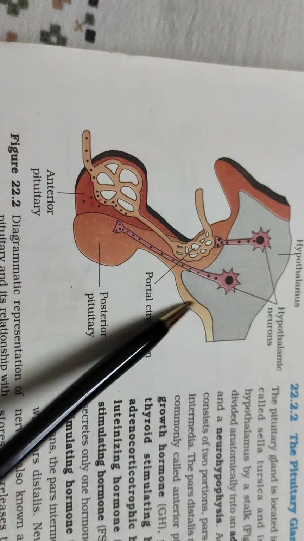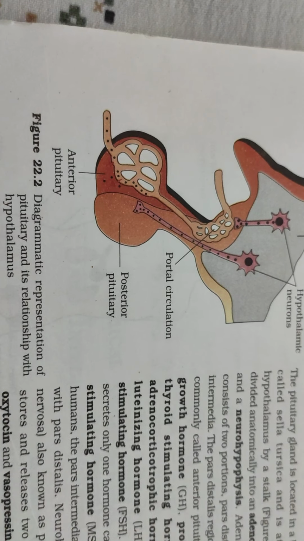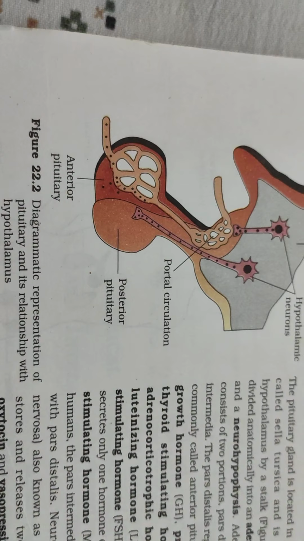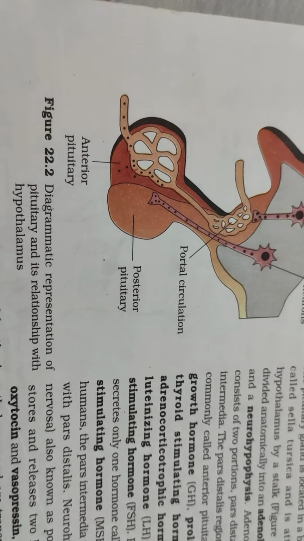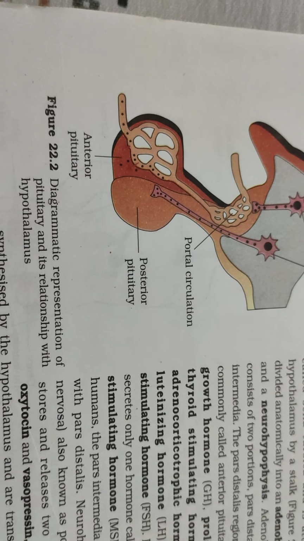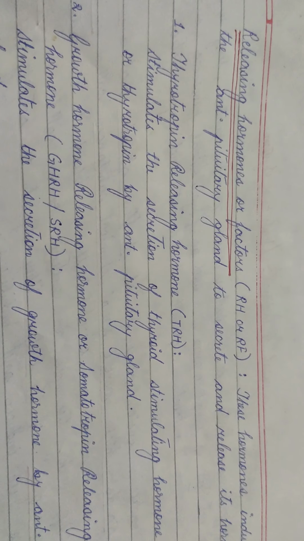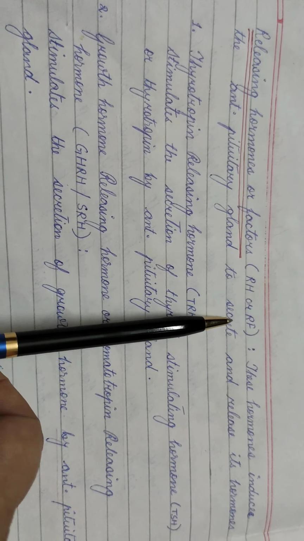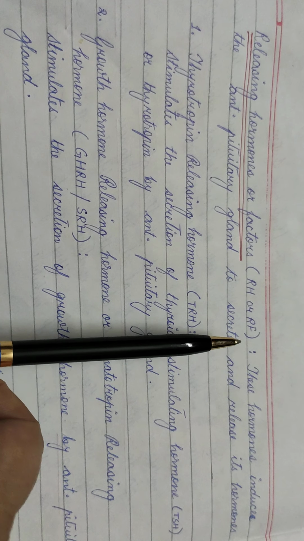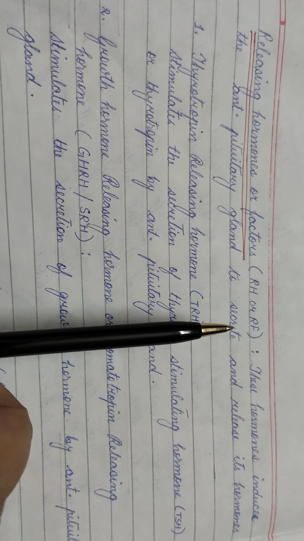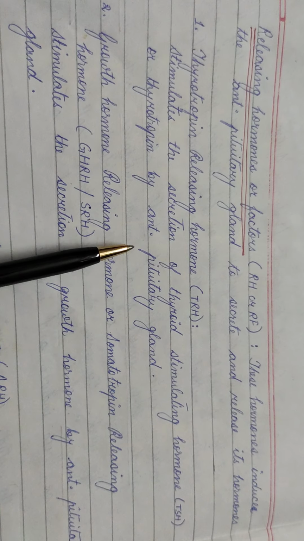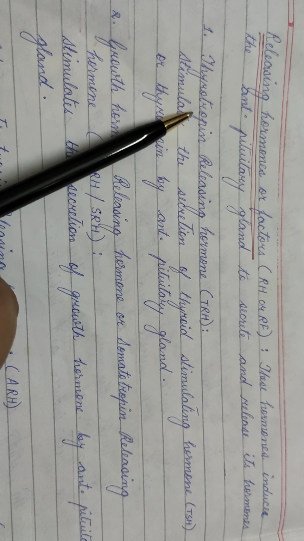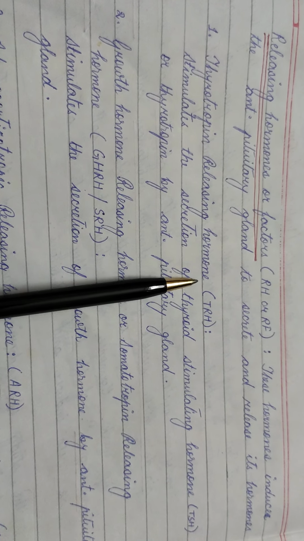So now let us see what the hormones are and which hormone each one affects. Releasing hormones or factors are the hormones secreted by the hypothalamus which induce the pituitary gland to release its hormones. So first is thyrotropin releasing hormone.